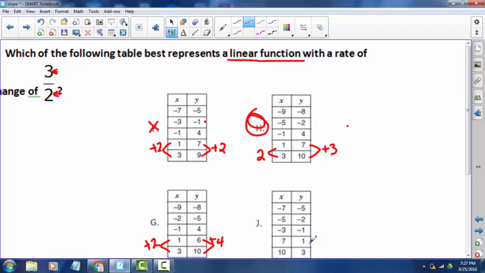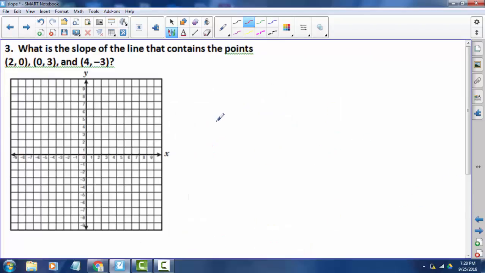Okay. Now we can just verify here. We have a change of 2 and a change of 3. So be careful on that, because that's 2/3 as opposed to 3/2. Okay. All right. Let's check out another example.